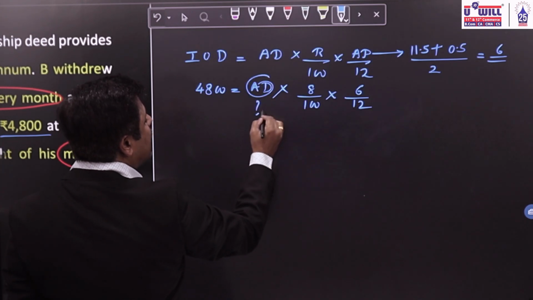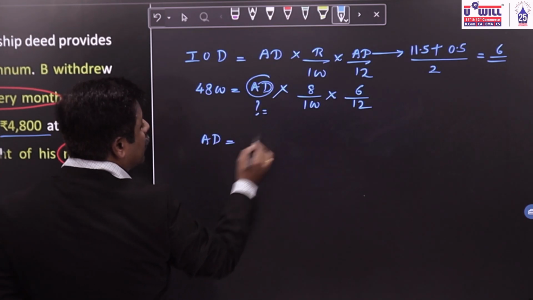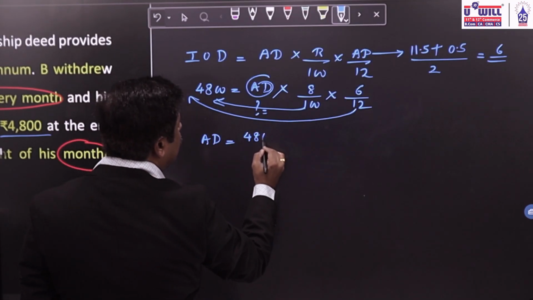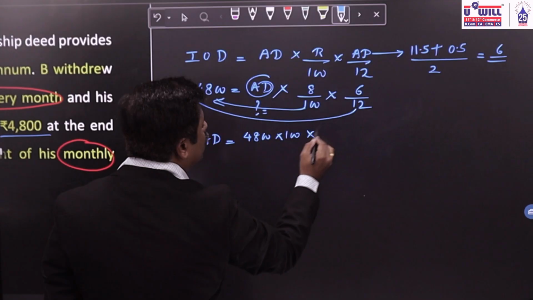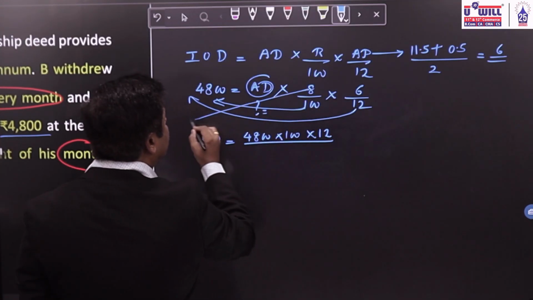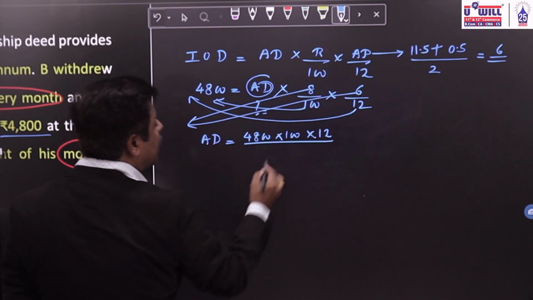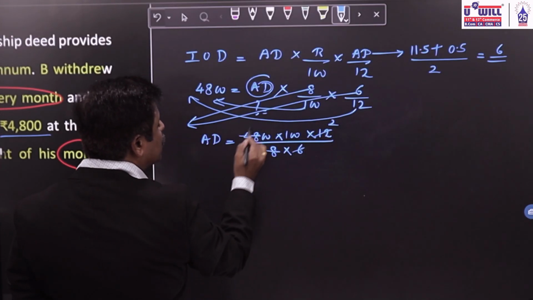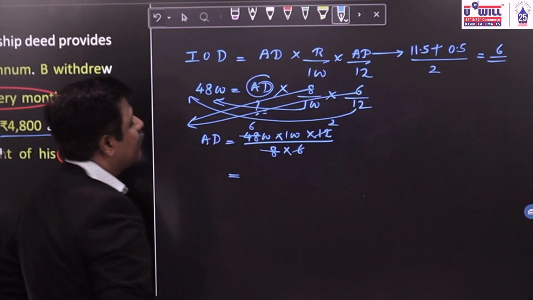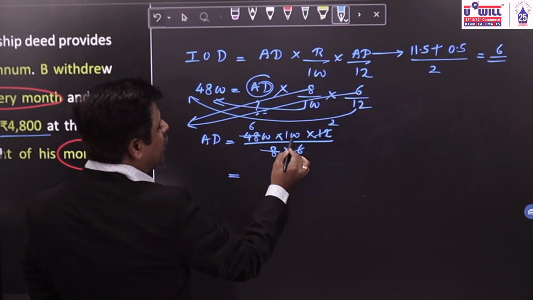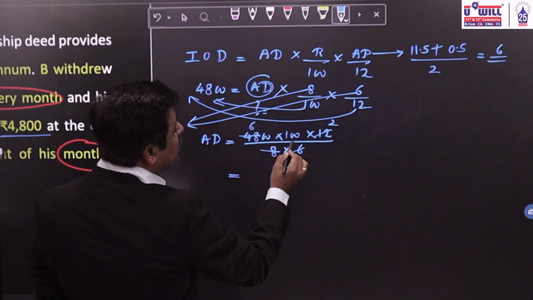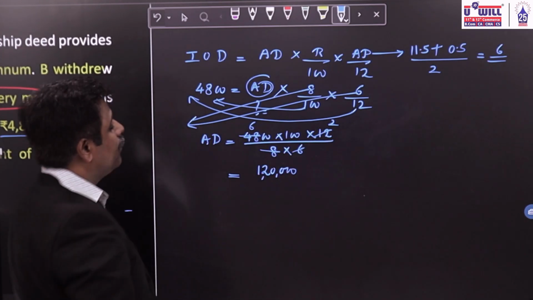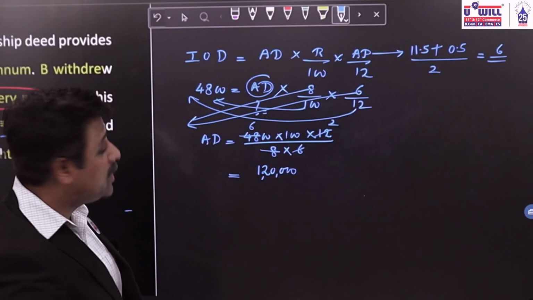Now how can you find the annual drawings? 100 and 12 will get multiplied: 4,800 on the other side into 100 into 12. 8 and 6 on the other side will get divided. Now 6 into 2 is 12. 8 into 6 is 48. 600 into 100, 60,000 into 2, 1,20,000.